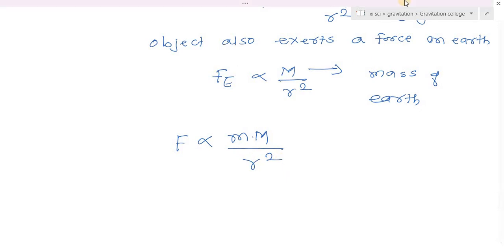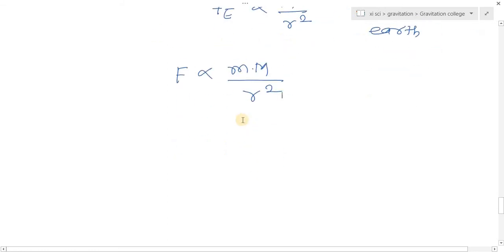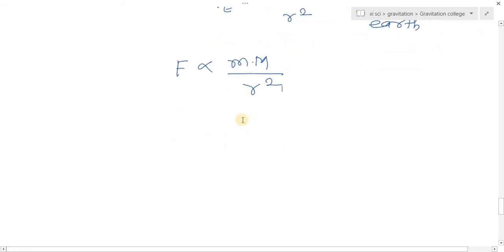So this is the dependence of force, because according to Newton's law, the force depends upon the mass of the body and the mass of earth also, and the force exerted on the body by earth is equal and opposite to the force exerted on earth by the body. So due to that, he wrote the final statement that force is proportional to the product of masses and inversely proportional to the square of distance.